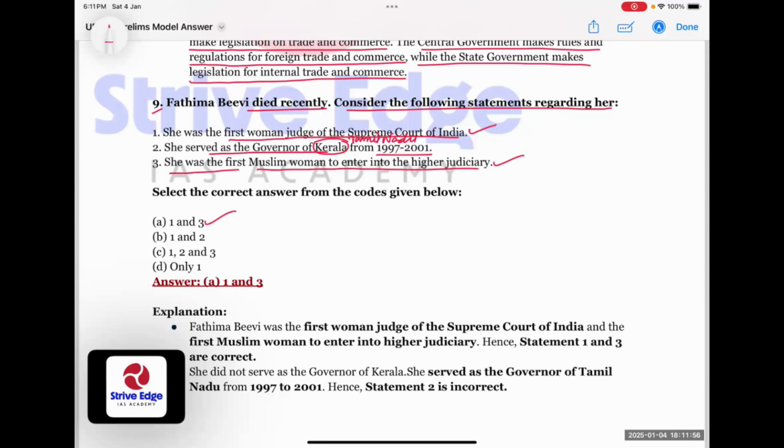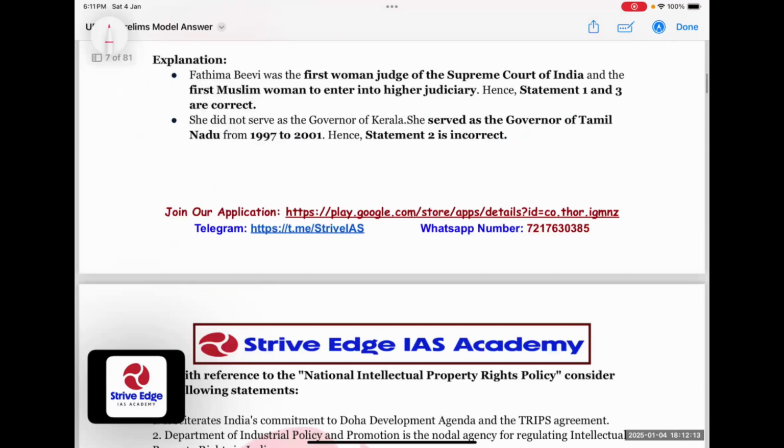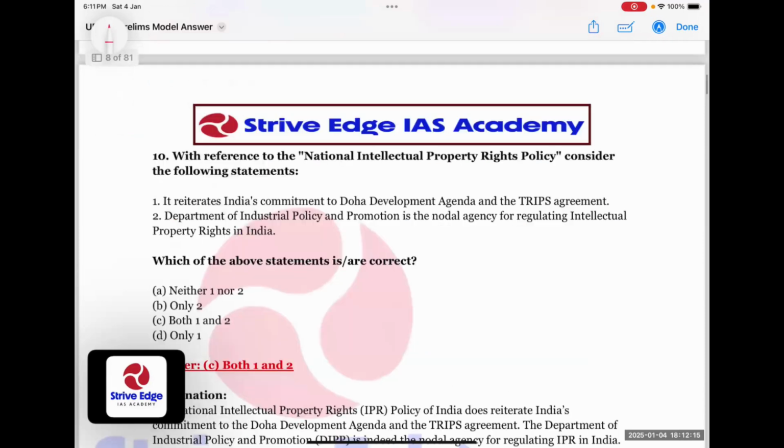Let's come to question number 10. With reference to National Intellectual Property Rights Policy, consider the following statements. First, it reiterates India's commitment to Doha Development Agenda and the TRIPS Agreement. Yes, correct. DIPP, Department of Industrial Policy and Promotion, is the nodal agency for regulating intellectual property rights in India. Yes, both the statements are correct.